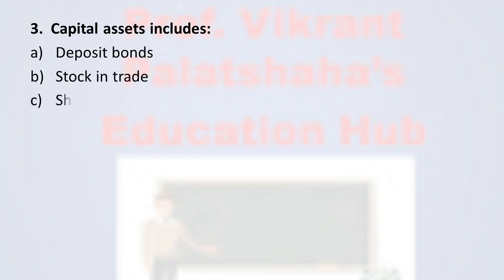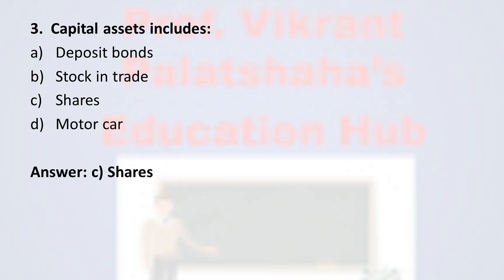Next, question number 3. Capital asset includes option A, deposit bonds, option B, stock in trade, option C, shares, and option D, motor car. And the correct option is option number C, shares. Shares is a capital asset.